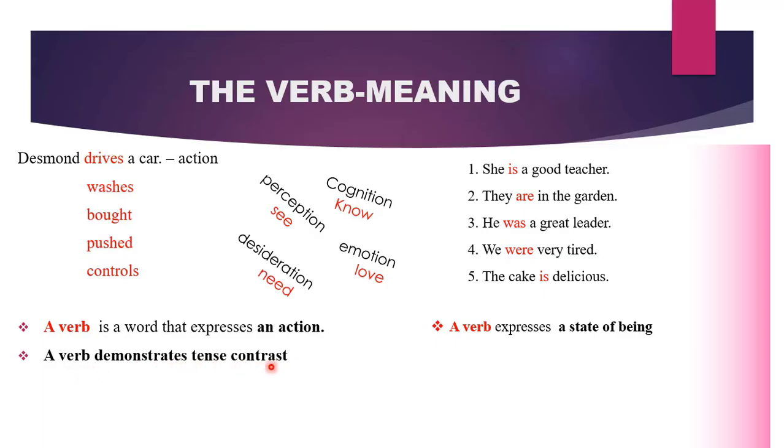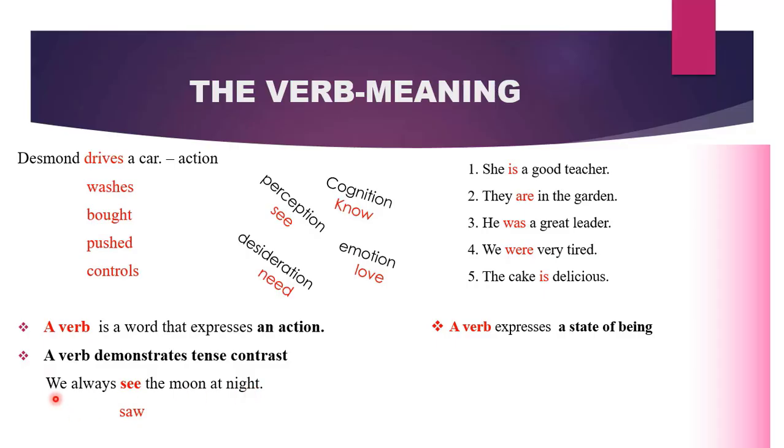What do we mean by tense contrast? We mean if we have a sentence, the word that shows present or past tense will be the verb. For example, we always see the moon at night. Which of these words here is showing present or past? It is see. So we can say we always saw the moon at night.